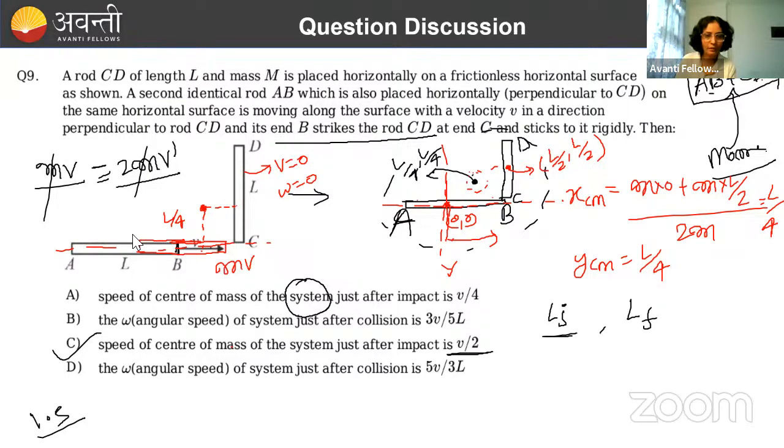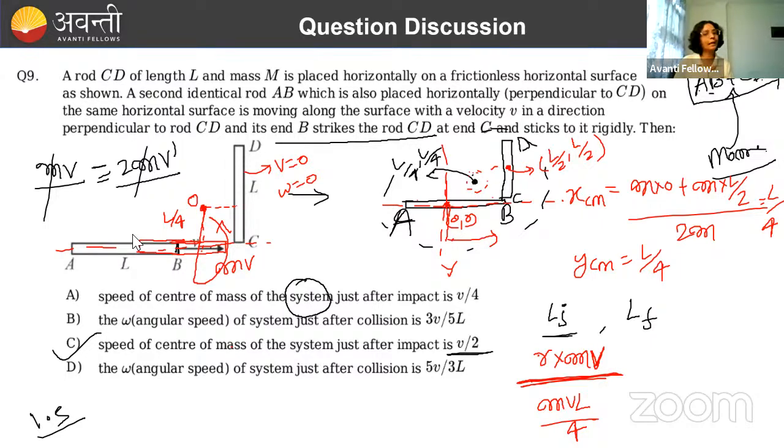What about this? This has linear momentum. How much? mv. And if we have to calculate angular momentum around any point, how we do it? R cross mv. Around which point we have to calculate? Around this point O. So R cross mv. And that is in this direction, right? Anti-clockwise direction. How much? R into mv. This much we are getting, right? Initial angular momentum. And what is the value of R here, R is L by 4. So this is mvL by 4, initial angular momentum.